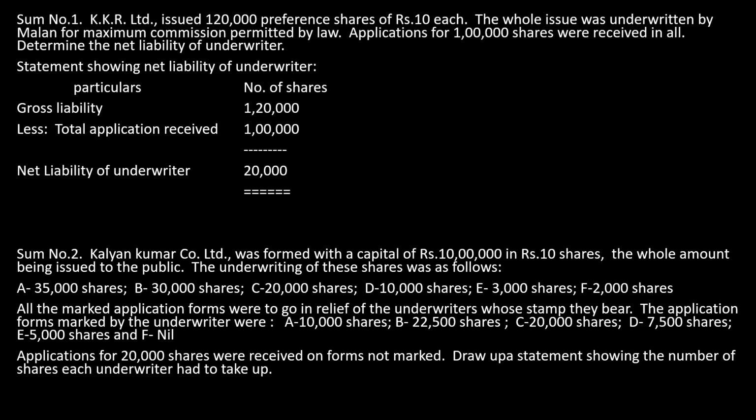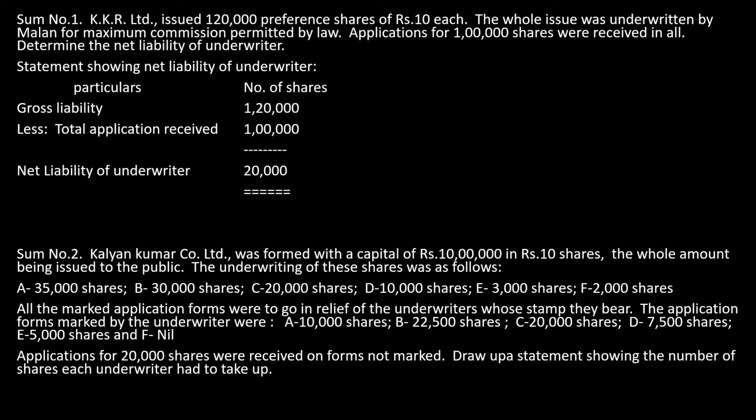Now, we'll go to the next sum. Let us see if there is more than one underwriter. What happens to the calculation now? The Kalyana Kumar company was formed with a capital of 10 lakh rupees in shares of 10 each. Which means how many shares will be there? 10 lakh divided by 10 will give me 1 lakh. So 1 lakh shares are there. The whole issue has been issued to the public.